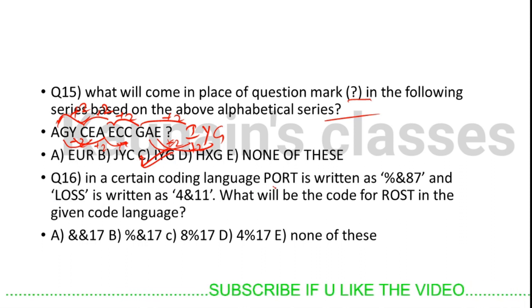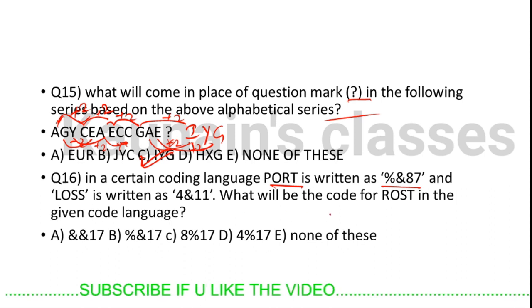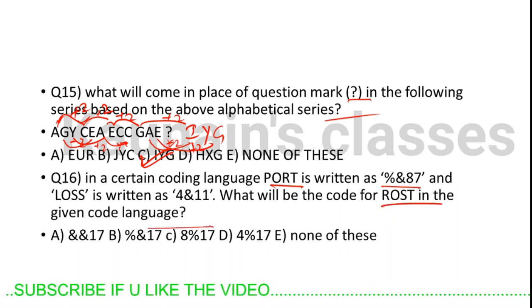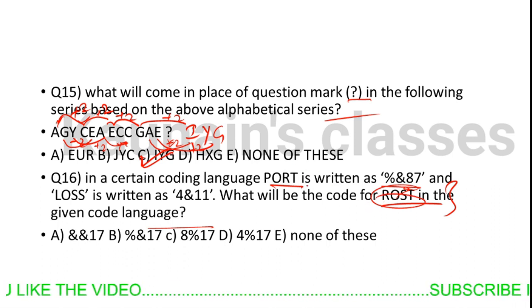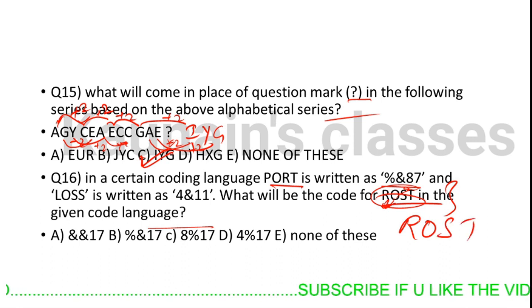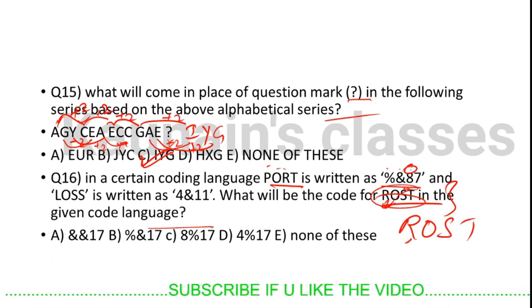In a certain code language, port is written as percentage and 87, and loss is written as 4 and 11. What is the code for ROST in the given code language? Okay, we have to find the code for ROST. In this type of question, directly hit the alphabets. Here is R written, R-O-S-T, ROST. What will be the code for R? 1 2 3, from here 8 is the code for R.